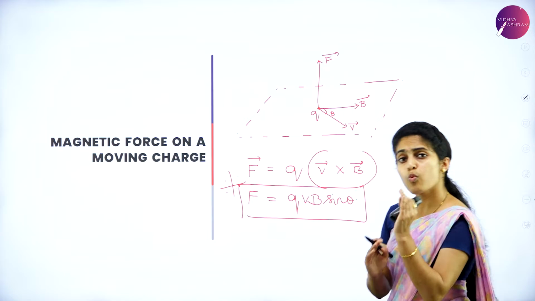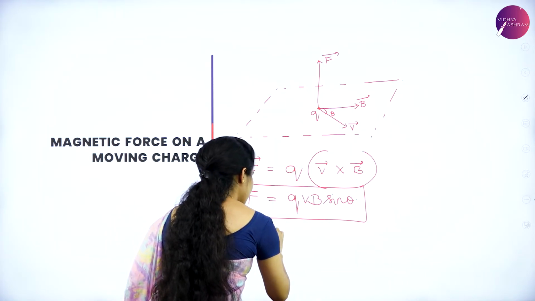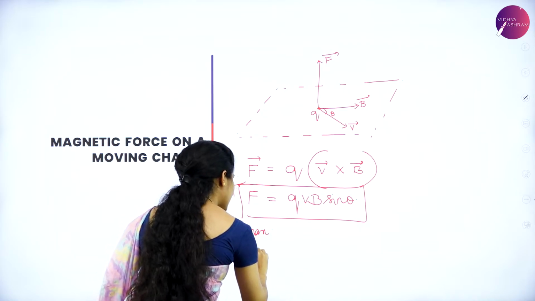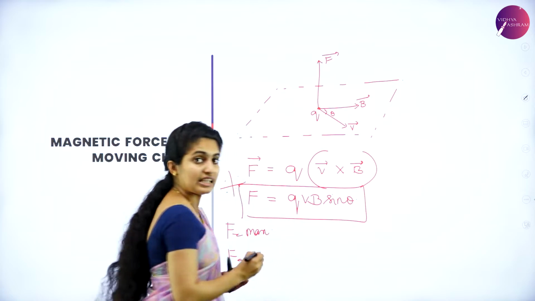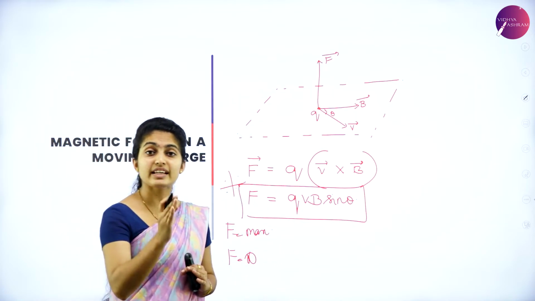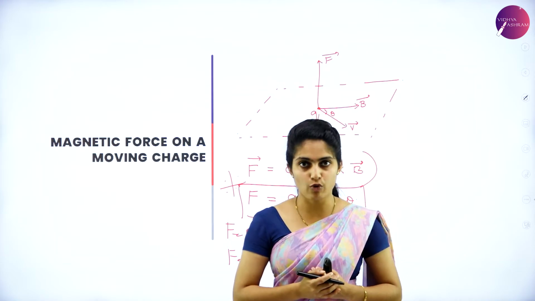Okay, so when can you say F is maximum and F is 0? F is maximum when theta is 90 degrees. That means when theta is perpendicular, you have the maximum force.